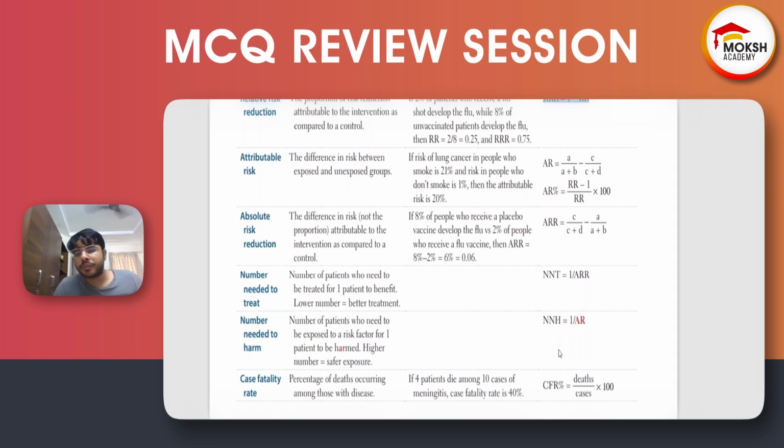I hope it is clear to you now, because it was already given. We didn't have that hassle to calculate the relative risk. You have to just simply subtract it from 1. If it was not given, yes, definitely first you have to calculate the relative risk and then subtract it from 1. So you will be going to the answer. I hope it is clear to you now.